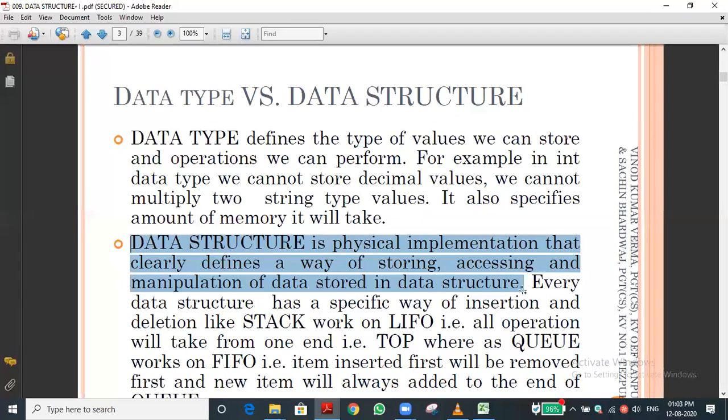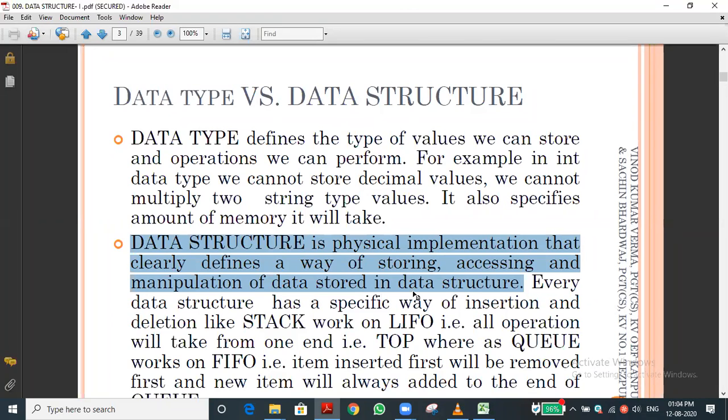So how the data is physically stored, how to access it, and how to do the manipulation. Manipulation means operations over the data, whatever type of operations: concatenation, replication, addition, subtraction. Whatever changes over the data, how to use or utilize the data which is stored in the computer. That is called data structure.